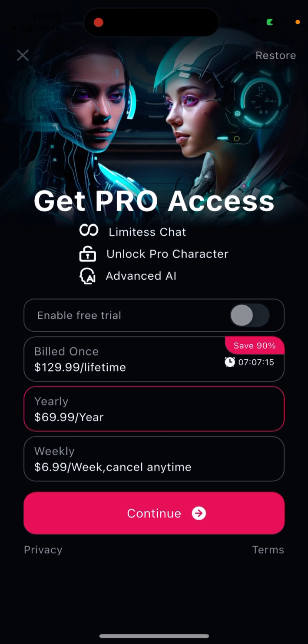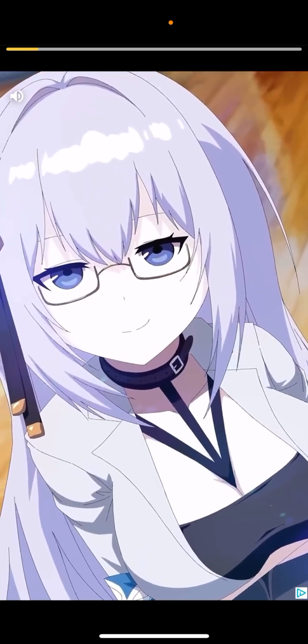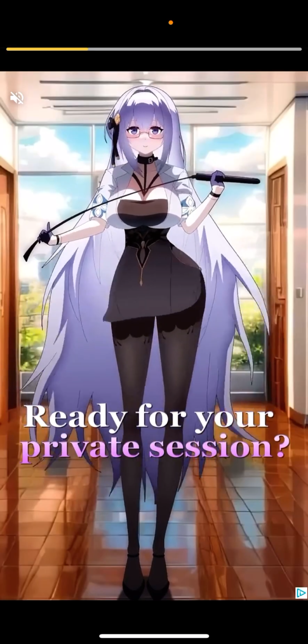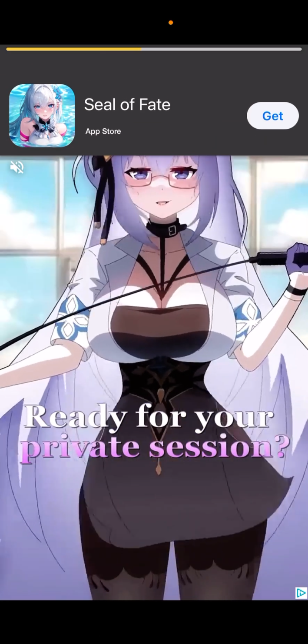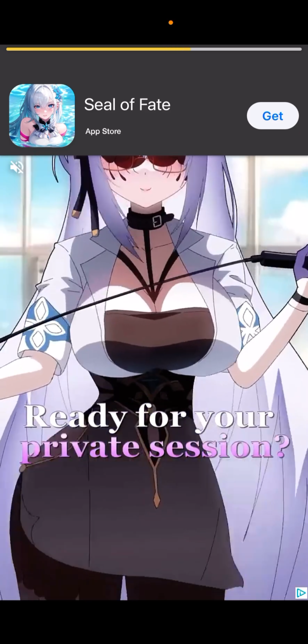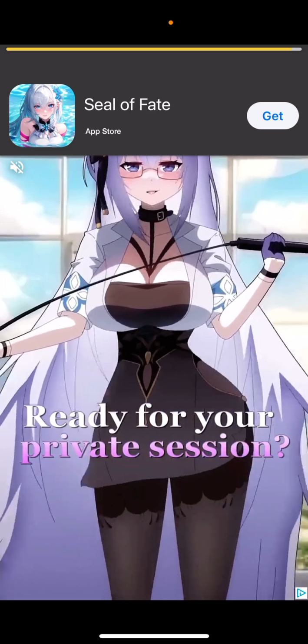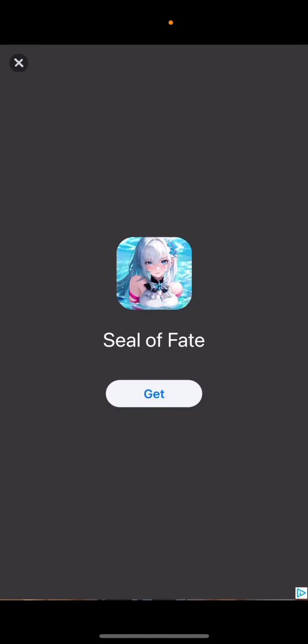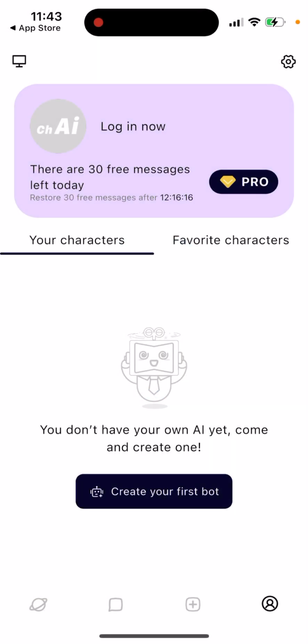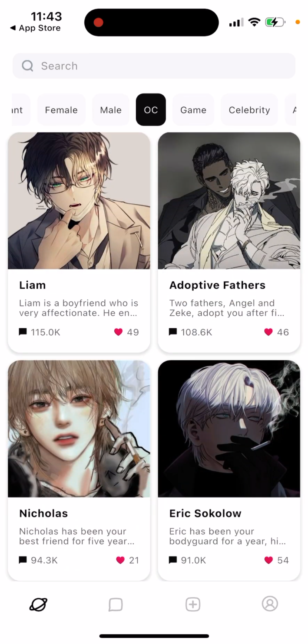There are free messages per day, 30 messages for free, and then yearly there is $70 per year. And then unfortunately there is some kind of ads. So there are some really annoying ads. So it's just what you have. So yeah, that's the idea of the app.